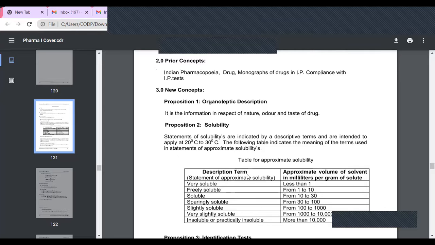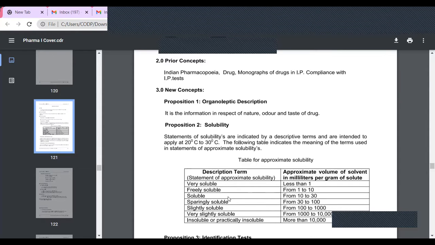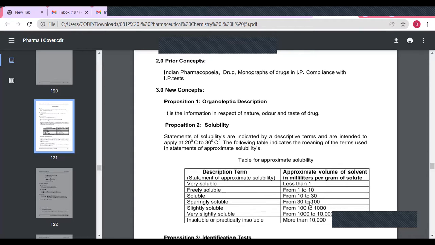First is the description term and second column is the approximate volume of the solvent in milliliters per gram of the solute. First is the very soluble and range of the very soluble is less than 1. Freely soluble from 1 to 10, soluble from 10 to 30, sparingly soluble from 30 to 100, slightly soluble from 100 to 1000, very slightly soluble from 1000 to 10,000, insoluble or practically insoluble more than 10,000.